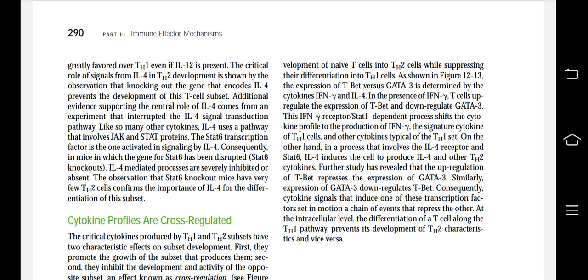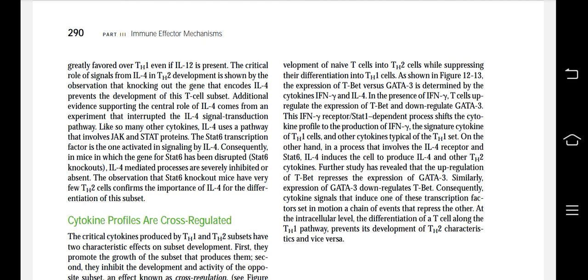The expression of Tbet versus GATA3 is determined by the cytokines IFN gamma and IL-4. In the presence of IFN gamma, T cells upregulate the expression of Tbet and downregulate GATA3. This IFN gamma receptor, STAT1 dependent process shifts the cytokine profile to the production of IFN gamma, the signature cytokine of Th1 cells, and other cytokines typical of the Th1 cell. On the other hand, in a process that involves the IL-4 receptor and STAT6, IL-4 induces the cell to produce IL-4 and other Th2 cytokines.